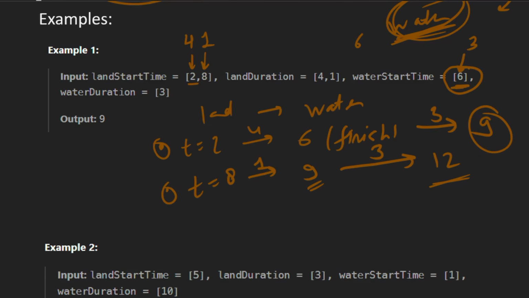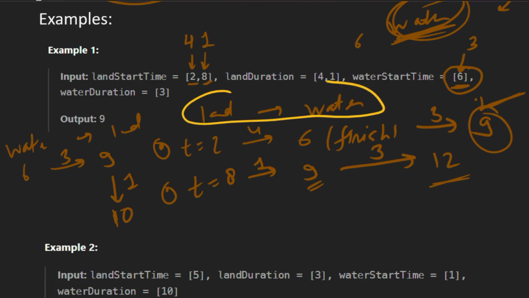Now this is for land to water. Now the second case is water to land. So first it starts at t equal to 6, takes the water ride and finishes at 9, and then takes the land ride that starts at t equal to 8 with duration 1, and then the total time is 10. So which one is the minimum out of all these different cases? So 9 is the minimum one. That is, first it takes land and then water.